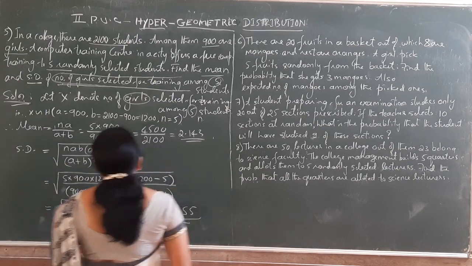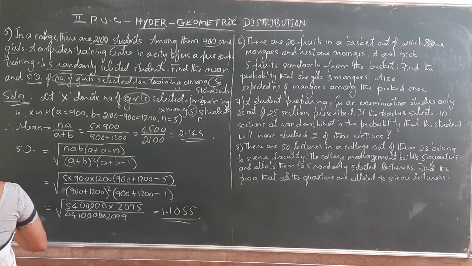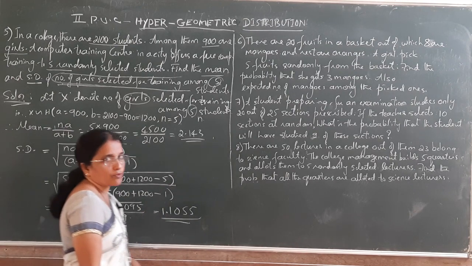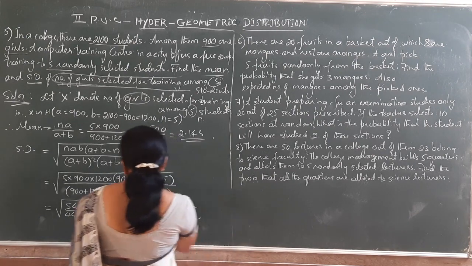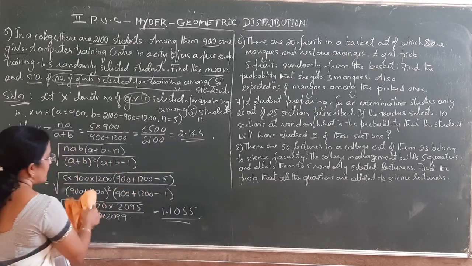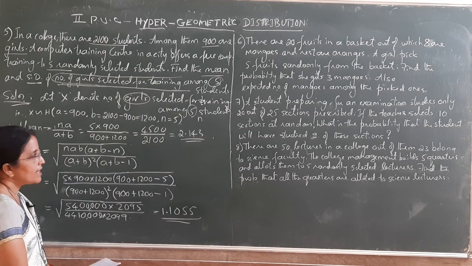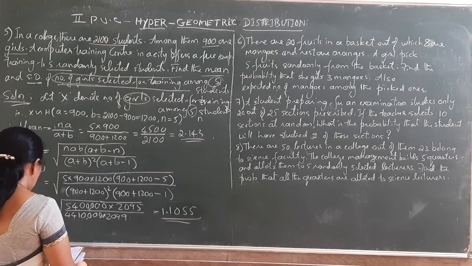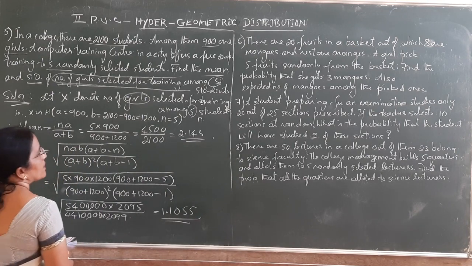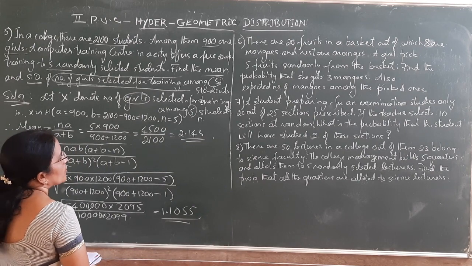This problem is asked for 5 marks. 2 marks for calculation of mean and 2 marks for variance. Instead of standard deviation, variance can also be asked. Next, let us continue with the next example. That is the 6th example I wrote there.